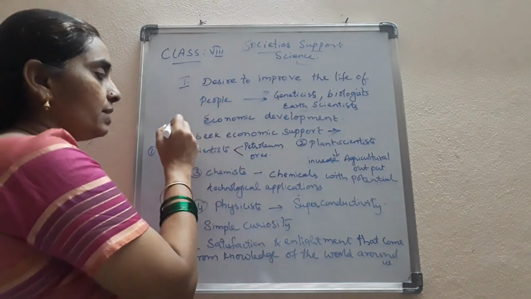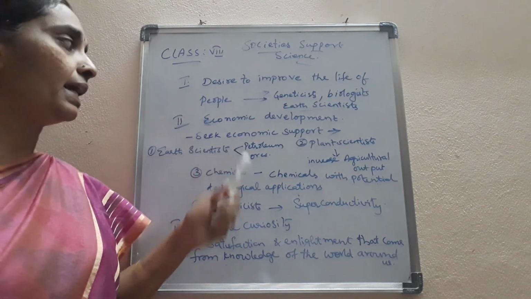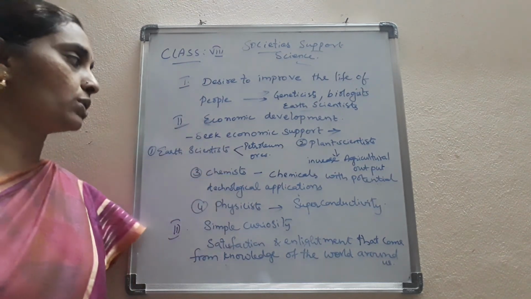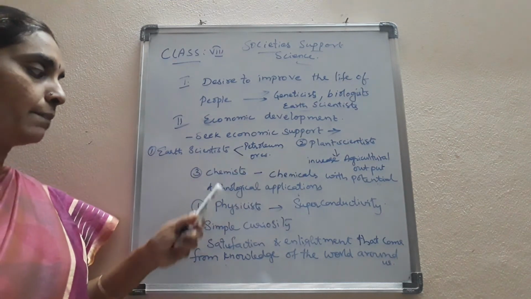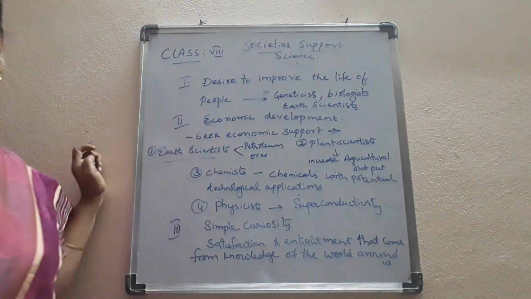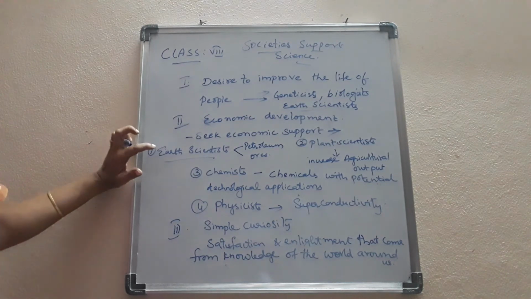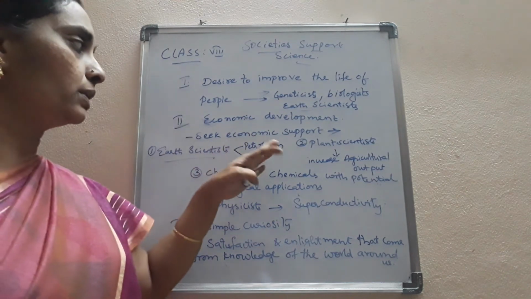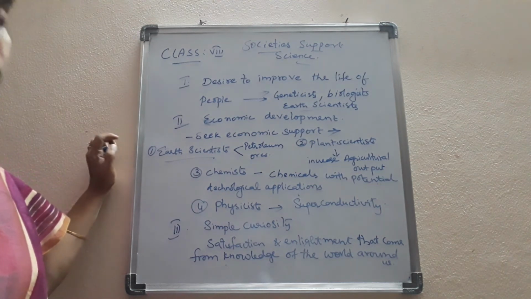And the next reason may be economic development. For the economic development, they get the economic support from these earth scientists, plant scientists, chemists, and the physicists. Earth scientists mainly work on the petroleum and ores that are found in the earth's crust.